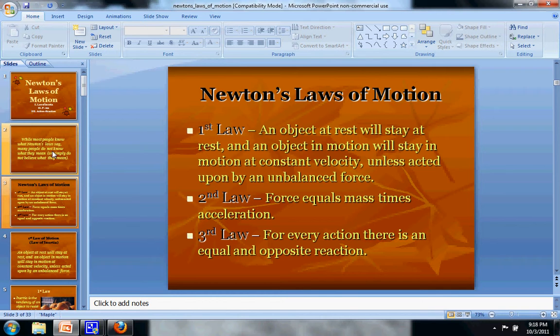The second law is called the law of force, which tells you a little bit about how hard something might hit something else, and that's equal to its mass, which is how heavy it is, times how fast it's accelerating. Acceleration is a change in speed. So when you say something's accelerating, it means it's going from a speed of 60 miles an hour up to a speed of 70, so it's getting faster. And Newton's third law says that for every action on an object, there's an opposite reaction. I'll tell you about that a little bit as we keep going.